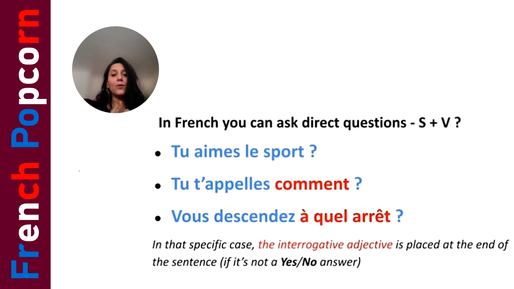So when it's not a yes no answer, the adjective goes at the end of the sentence, and we will always start with subject, verb, etc. Okay, now we will see another way to ask questions.